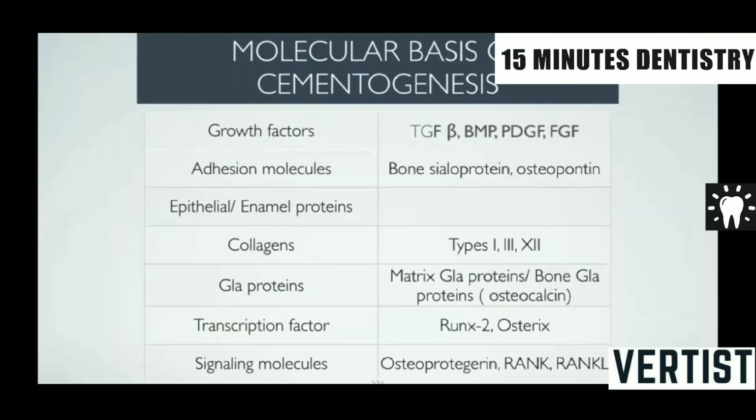There are also a lot of molecular bases for cementogenesis: various growth factors like transforming growth factor beta, bone morphogenetic protein, platelet-derived growth factor, fibroblast growth factor. There are different adhesion molecules like bone sialoprotein, osteopontin, different collagens like type 1, type 3, and type 12, transcription factors, and signaling molecules which are very important, like osteoprotegerin and RANKL. RANK and RANKL play a very important role in the formation of bone and also in resorption and remodeling of the bone.